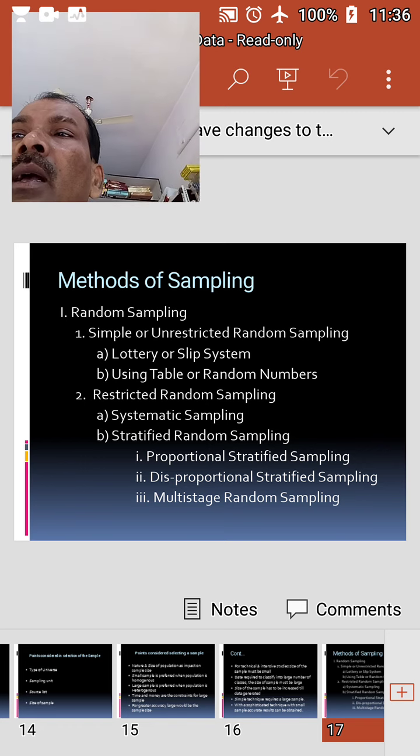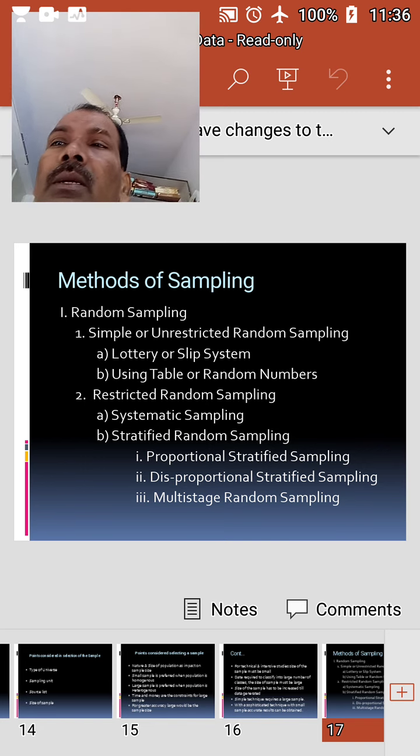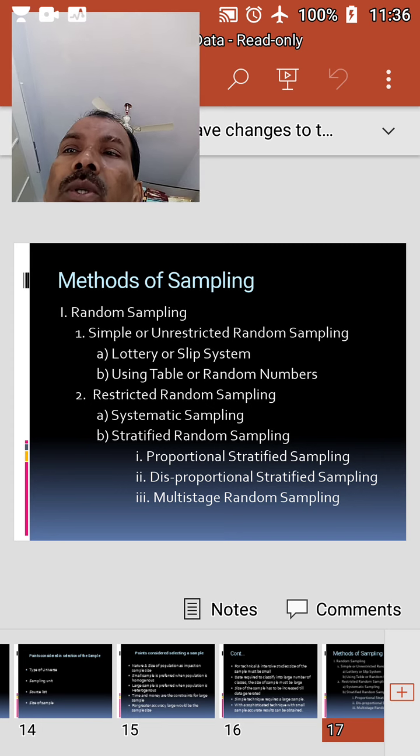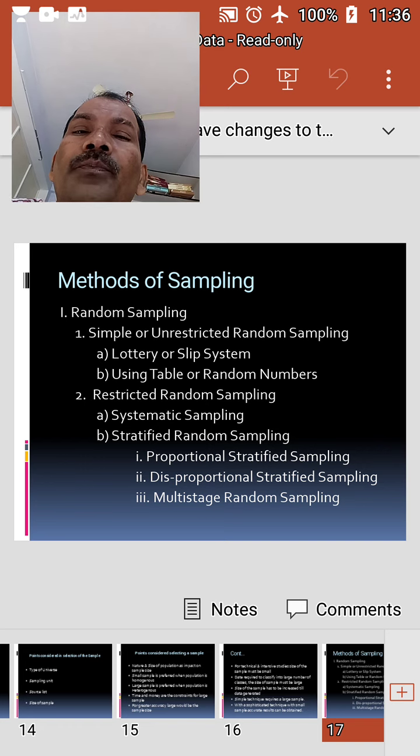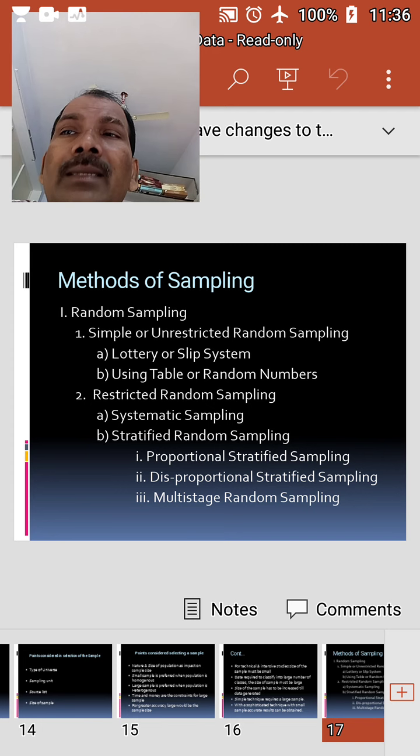Simple random sampling method ensures unbiased and scientific selection of the sample. Such samples are more representative of the population. The method can also save time, cost, and personnel. The accuracy can be easily verified.